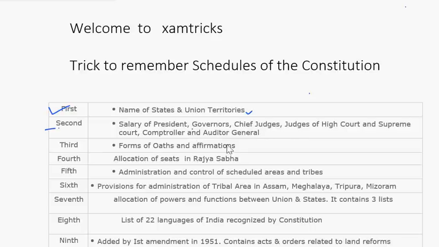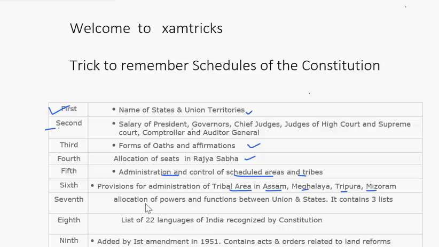In the third schedule, forms of oaths and affirmations have been given. In the fourth schedule, allocation of seats in Rajya Sabha to the states and union territories have been mentioned. In the fifth schedule, administration and control of scheduled areas and scheduled tribes have been given. In the sixth schedule, provision for administration of tribal areas in Assam, Meghalaya, Tripura, and Mizoram have been mentioned.